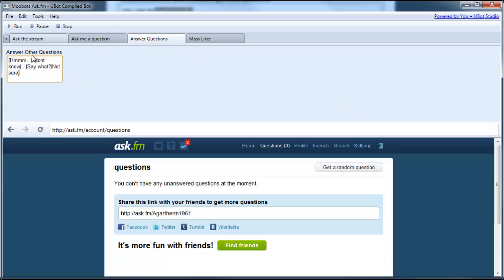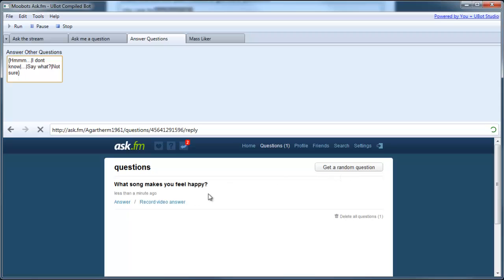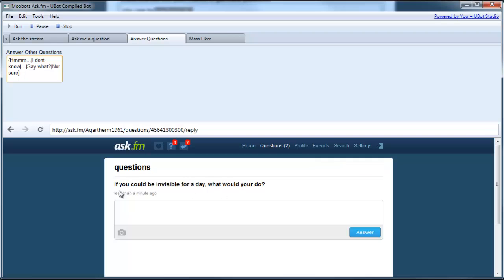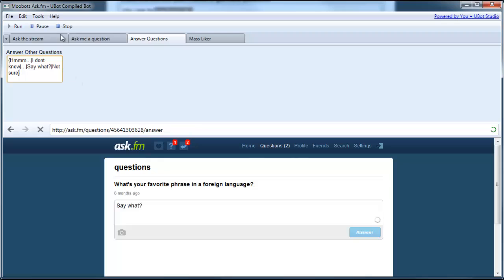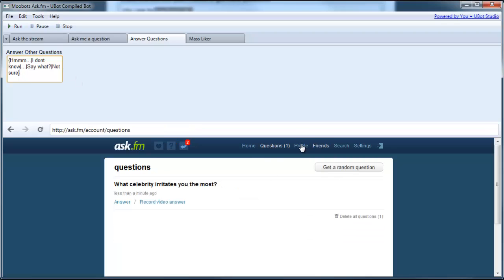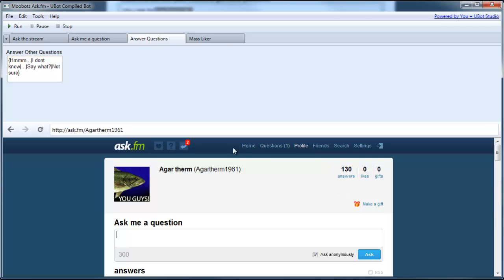So let me run that. You see it'll click get random question, it'll answer it, not sure. It'll click get random question, type in send, get random question, say what. And it'll just do this forever until you hit stop. And like I said, this is just to show that your answers are getting built up.